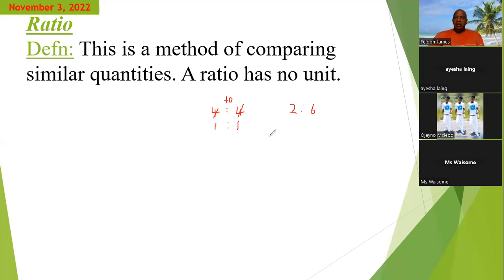1 to 3, sir. All right, so this would have been simplified to 1 to 3. Now, when you simplify a ratio to its simplest form, all it means is that you're just writing another form of what the ratio was. So 2 to 6 and 1 to 3 are the same ratio. Right? So you can say they're equivalent ratios, because if you simplify 2 to 6, you're still going to get what? 1 to 3. All right, so we can have ratios in their simplest form.